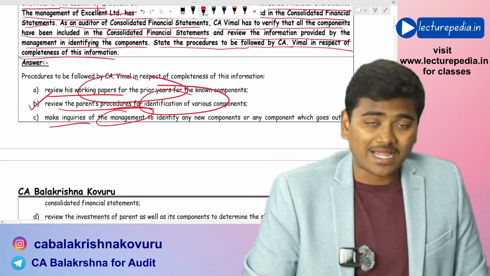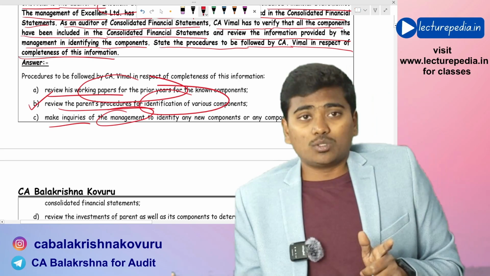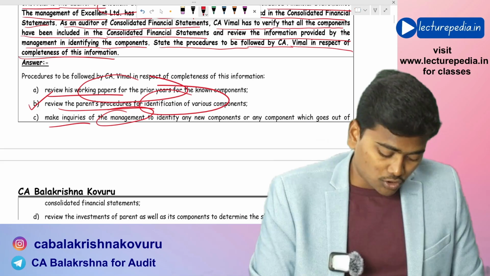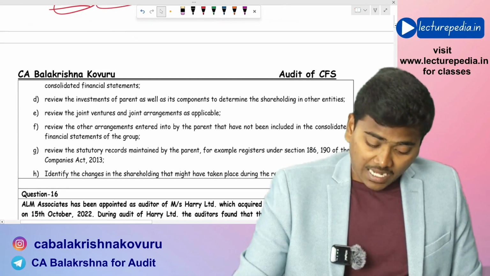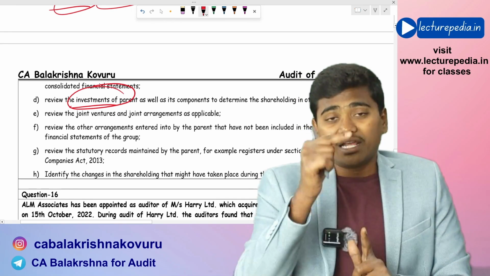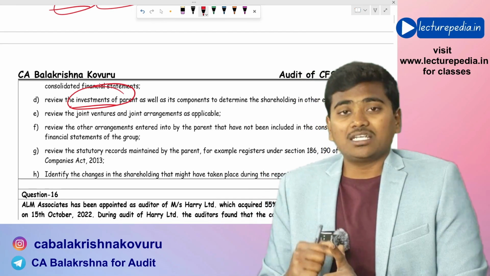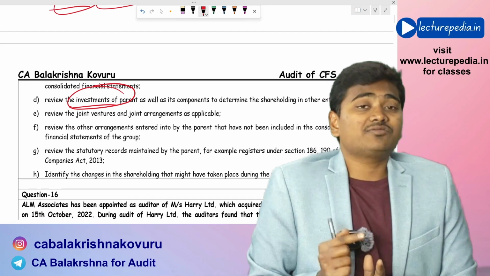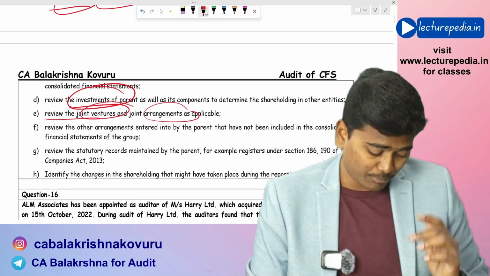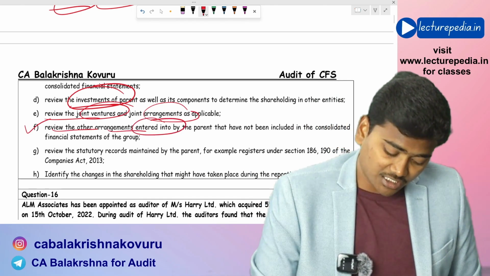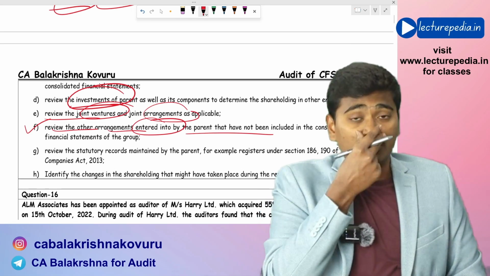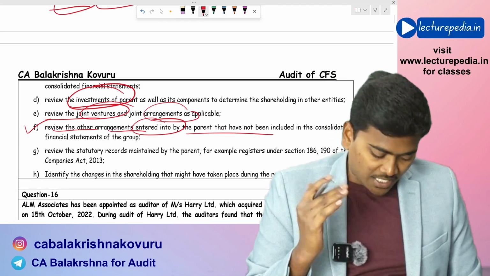Next, he will make inquiries of management to identify whether there are any leftover subsidiaries, leftover components that have not been included in the CFS. So he will make inquiries with the management, and he will review the investment account of the parents as well as the subsidiaries, because by reviewing the investment account, the auditor will come to know whether the entity has invested in any other subsidiaries. Review the joint ventures and joint arrangements as applicable, and review the other arrangements entered into by the parent that have not been included in the consolidated financial statements. Example, I have given that patented process example that you can consider.